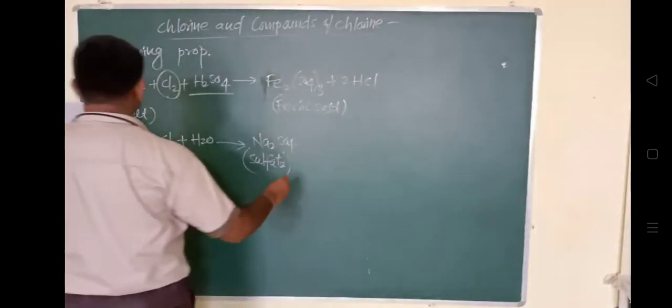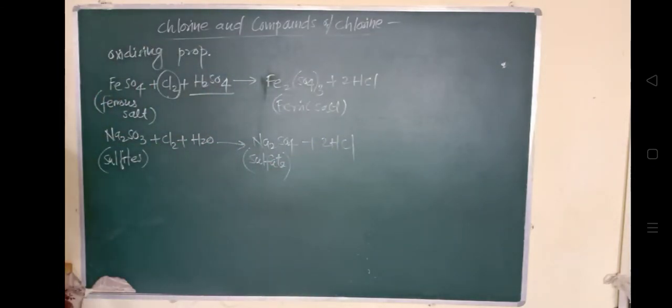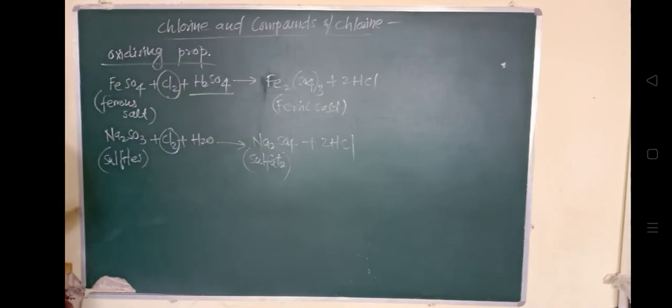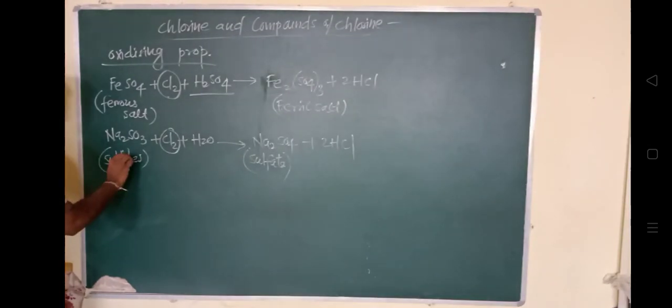Chlorine converts ferrous salt into ferric salt and sodium sulfite into sodium sulfate.